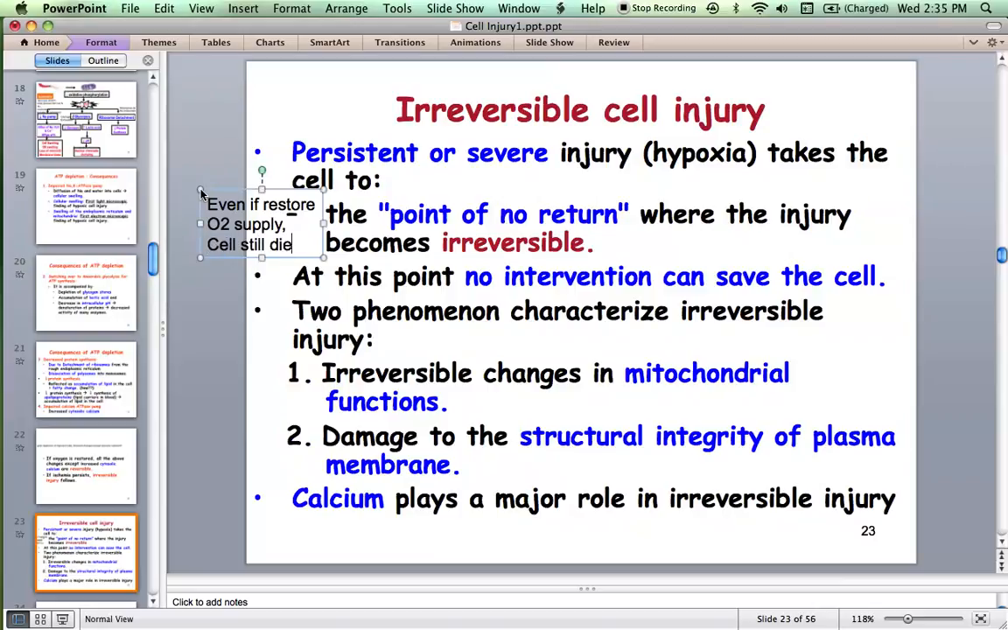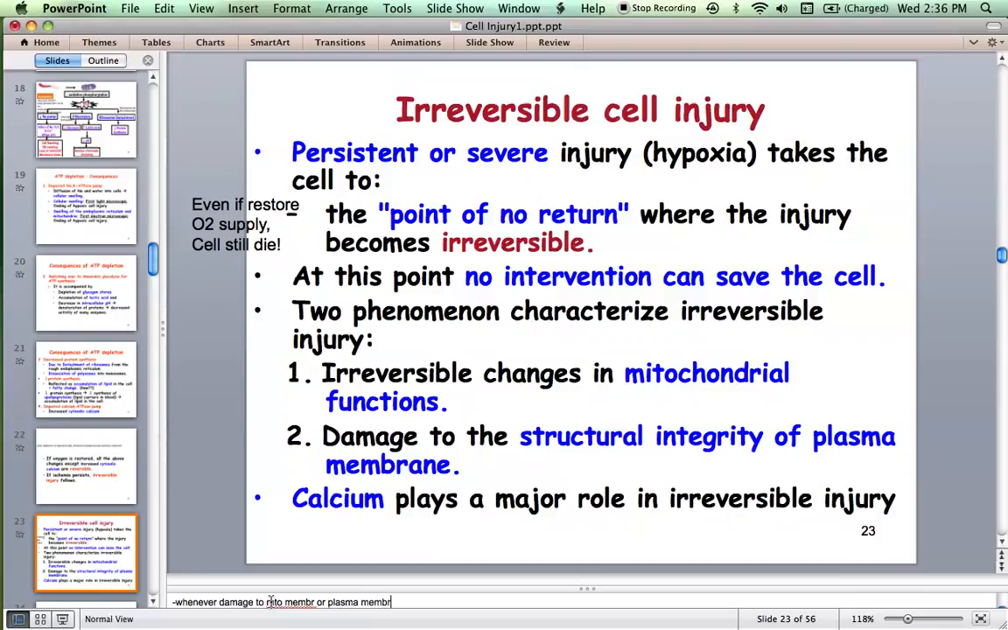Now, scientists discovered that whenever there is damage to the mitochondrial membrane as well as the plasma membrane, the cell goes from the reversible phase to the irreversible phase. These are the two important structures, very high yield, please remember. Whenever there is damage to the mitochondrial membrane or the plasma membrane, or whenever there is some problem with the mitochondrial function, then the reversible injury becomes irreversible.